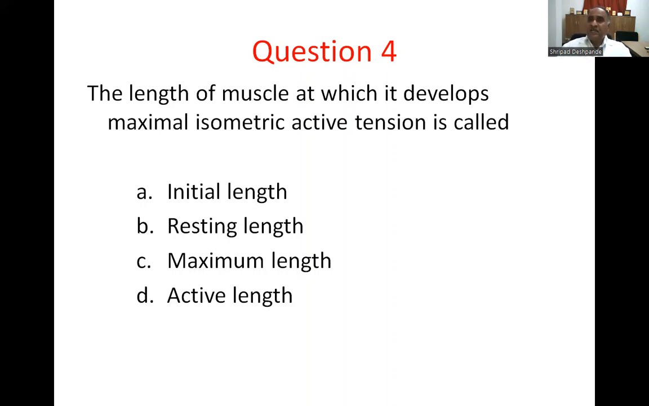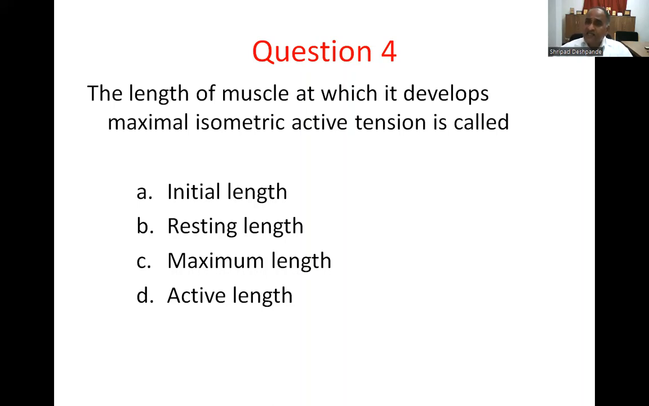So the length of the muscle at which it develops maximal isometric active tension is called: A, initial length; B, resting length; C, maximal length; D, active length. Initial length is not correct. Maximal length is not correct. In the maximal length, the tension decreases. The active length, I don't know what that active length is.